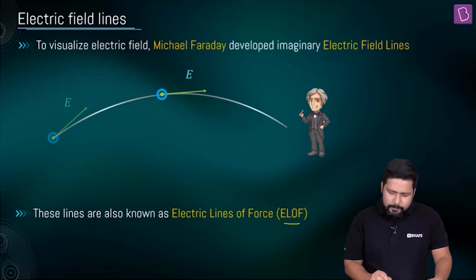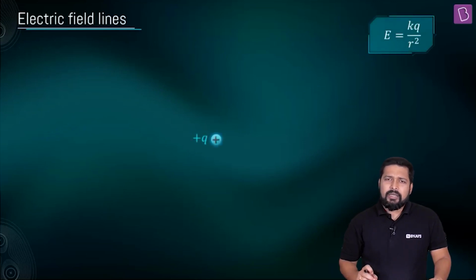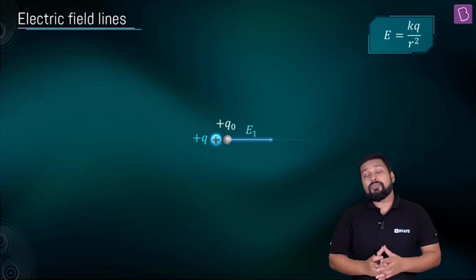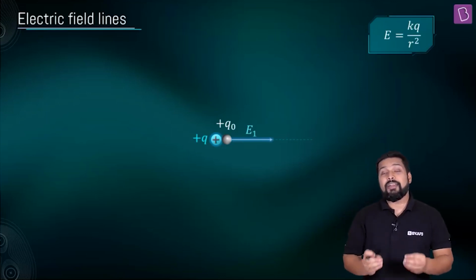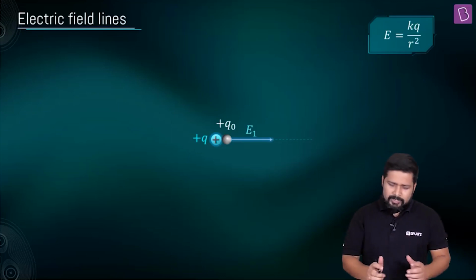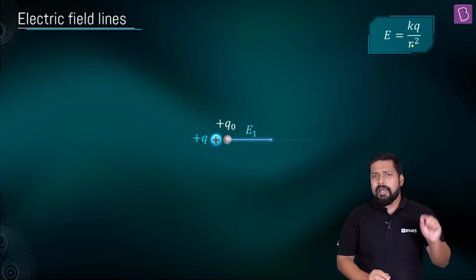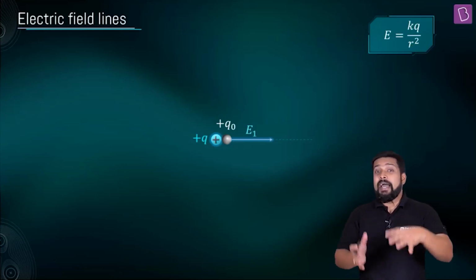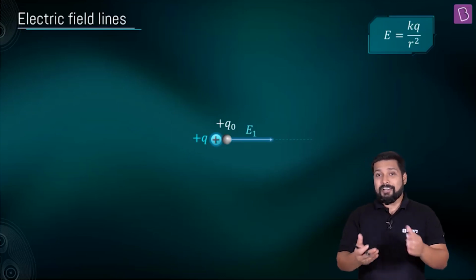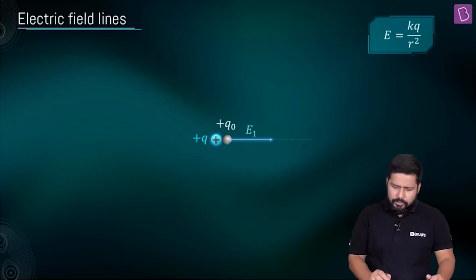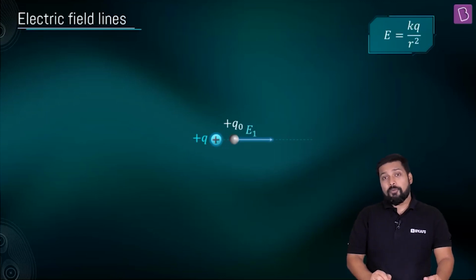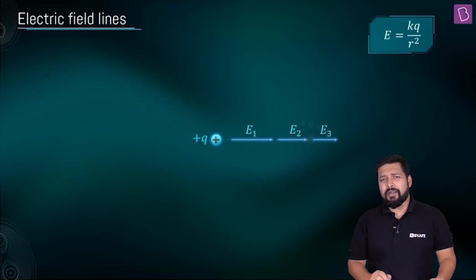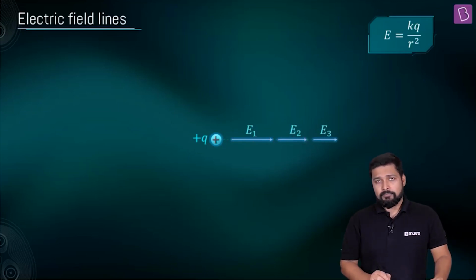Now think about it. Let's begin our discussion from the beginning. If I talk about a point charge, and I ask you what will be the value of the electric field at a distance of r, you have a go-to formula, that is E is equal to kq by r square. If it is a positive charge, the electric field is going to be away from the charge, and if it is a negative charge, the electric field is towards the charge. We know that. But as you start moving away from the positive charge, the intensity of the electric field goes on decreasing.